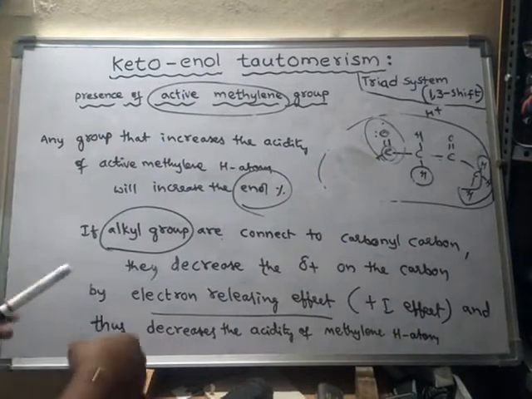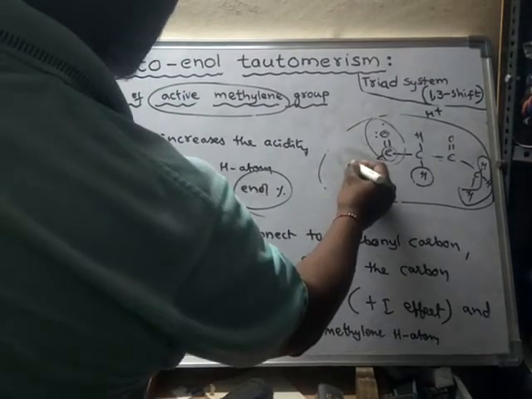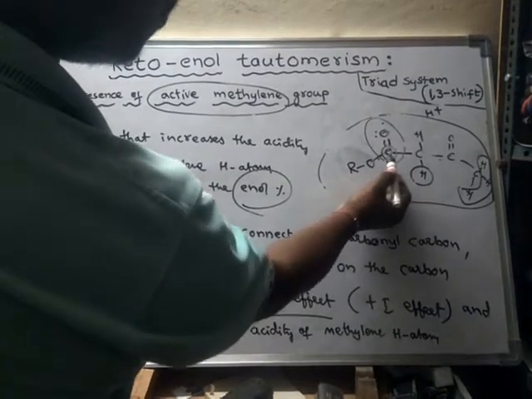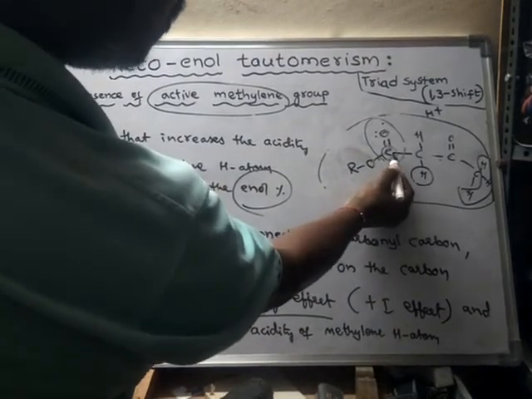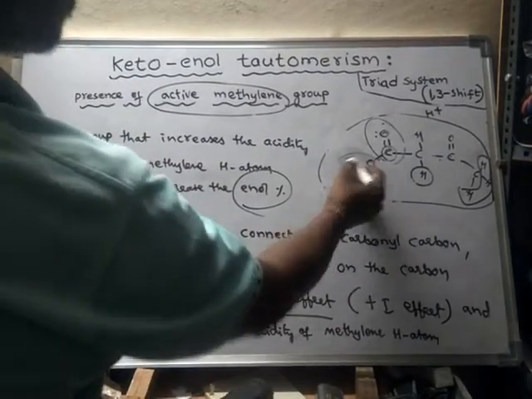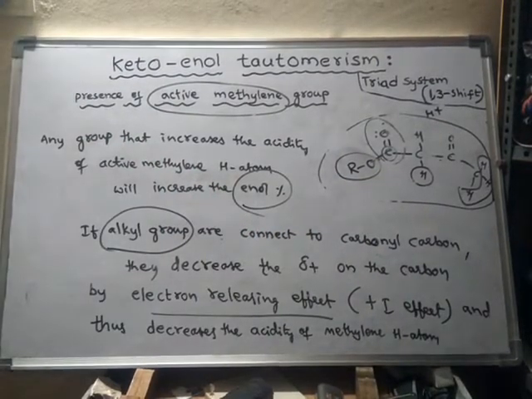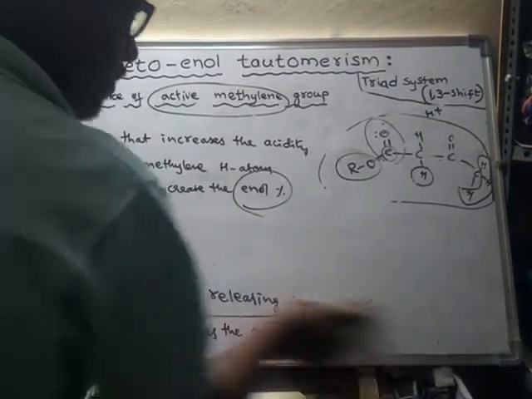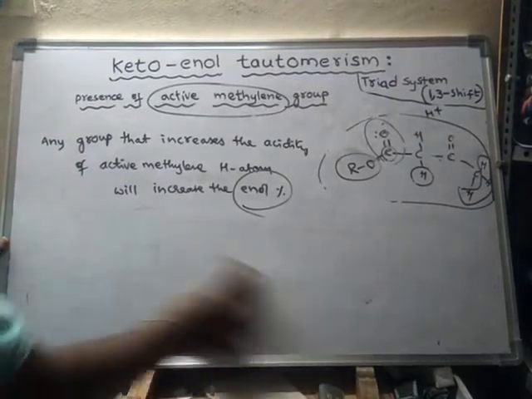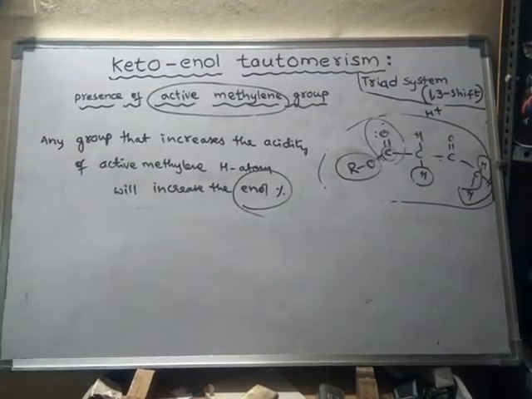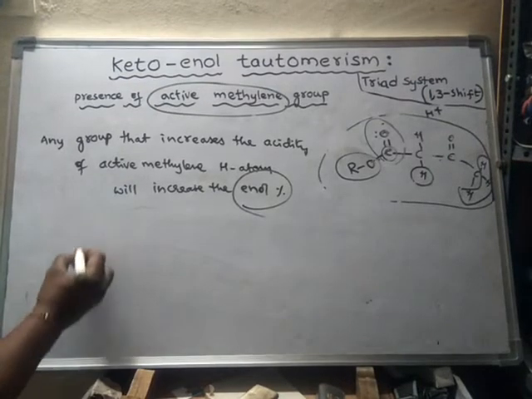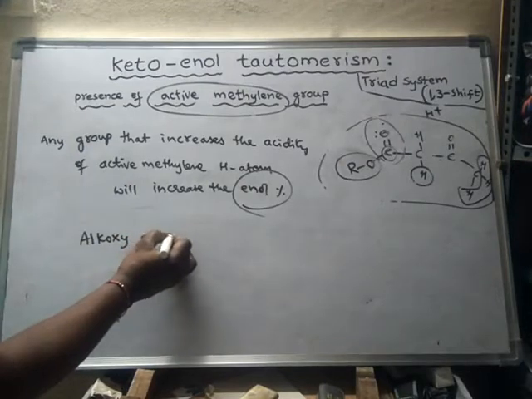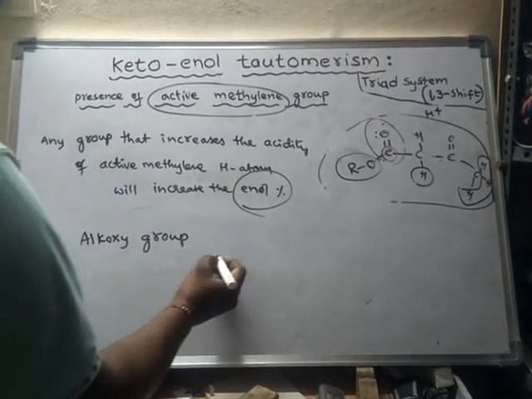Next, suppose it is an alkoxy group. Alkoxy means alkyl and oxygen. If an alkyl group is attached to this carbon through oxygen, this group is said to be an alkoxy group. So what does this alkoxy group do? The alkoxy group is involved in resonance.